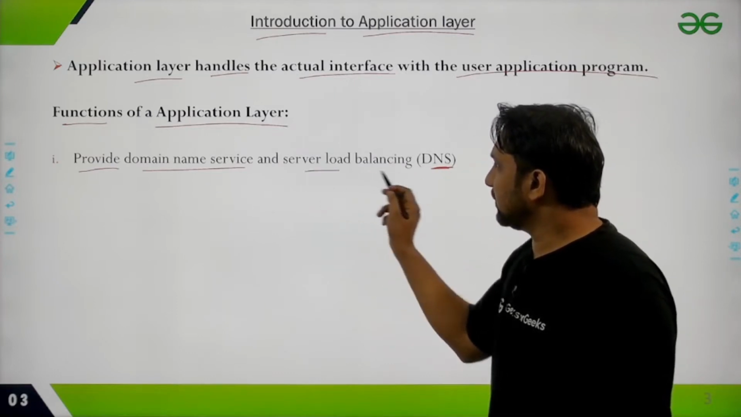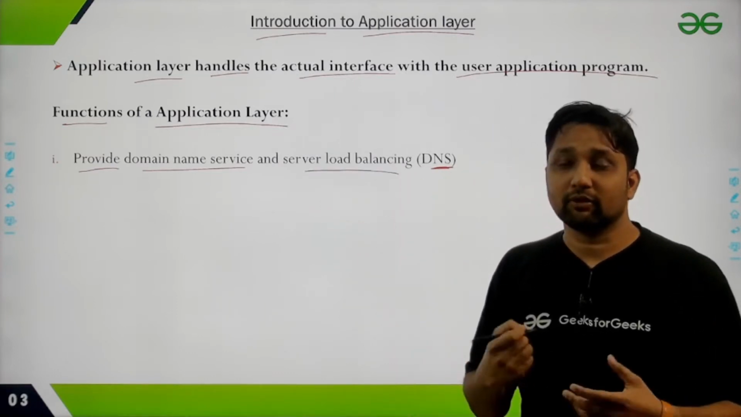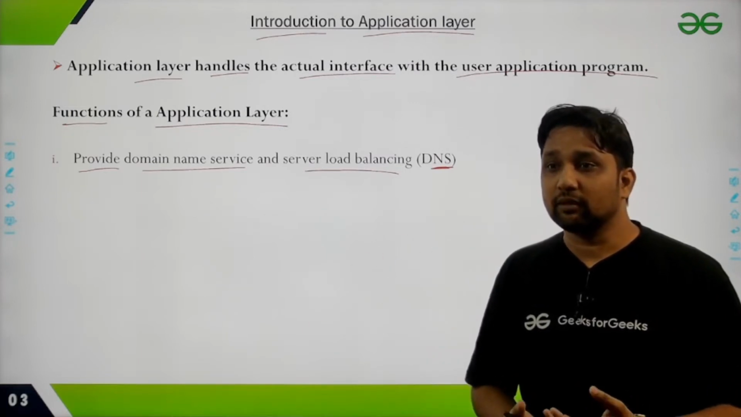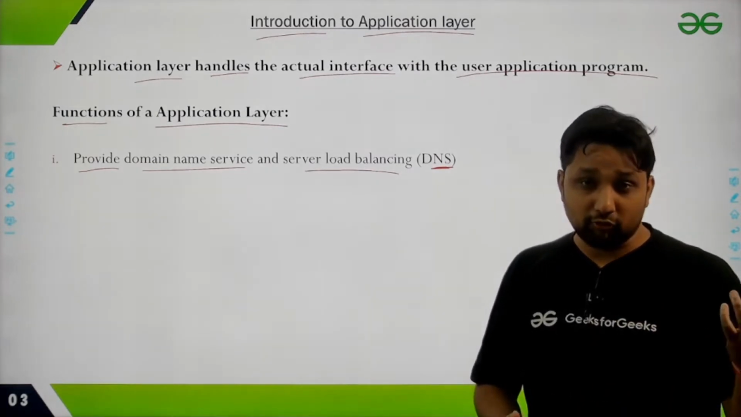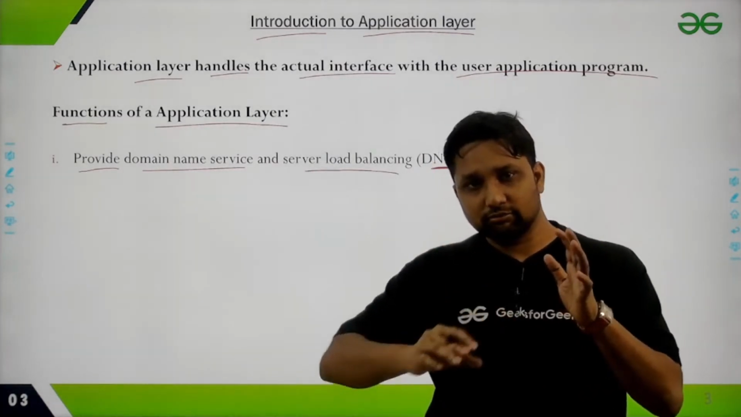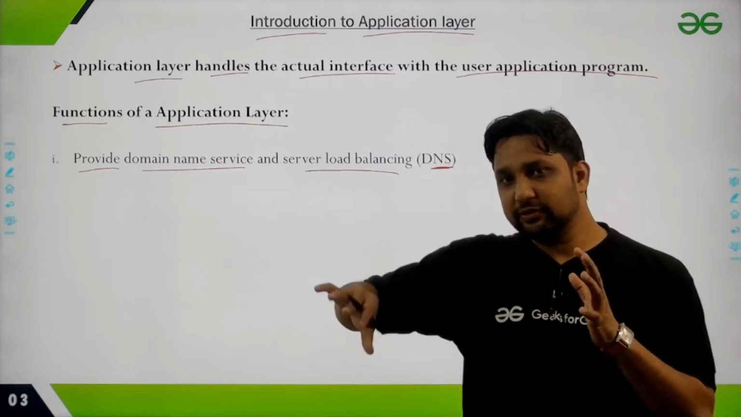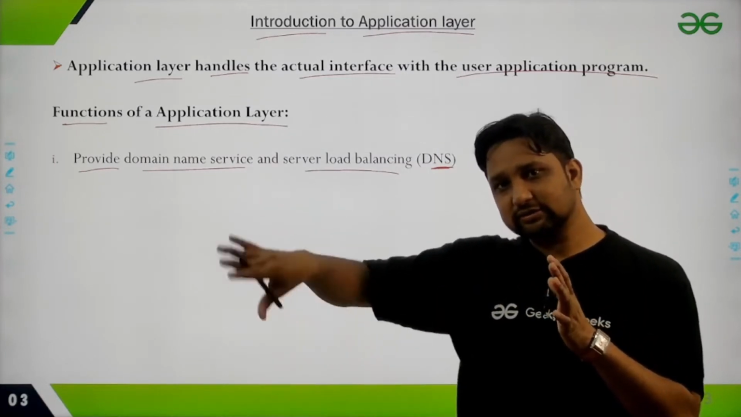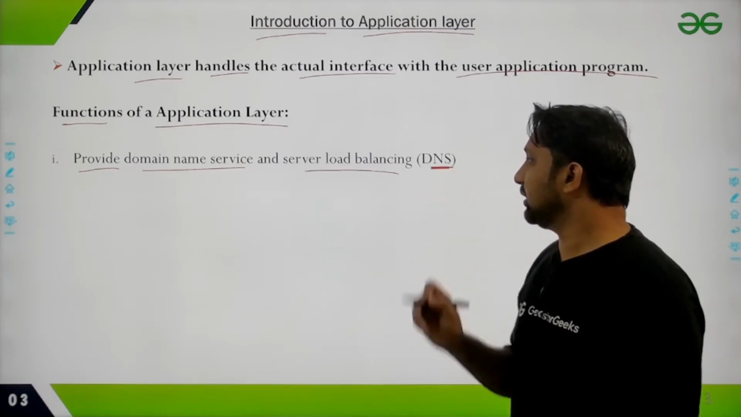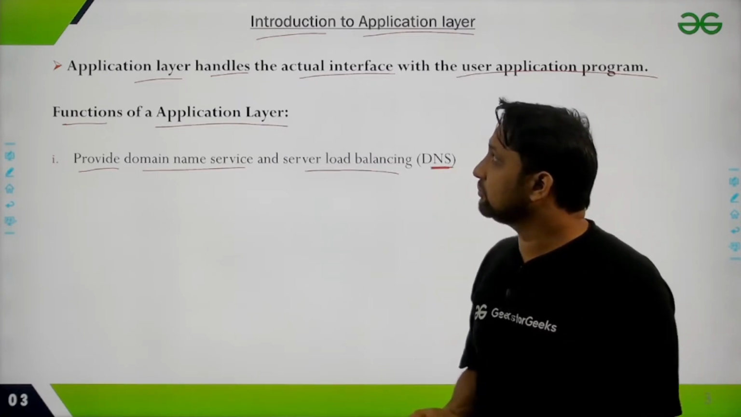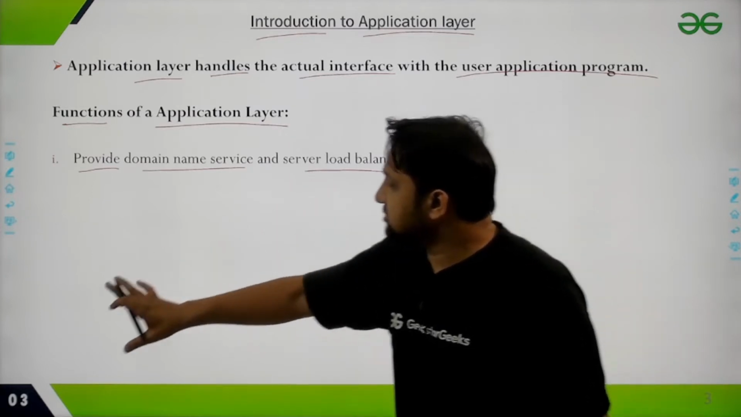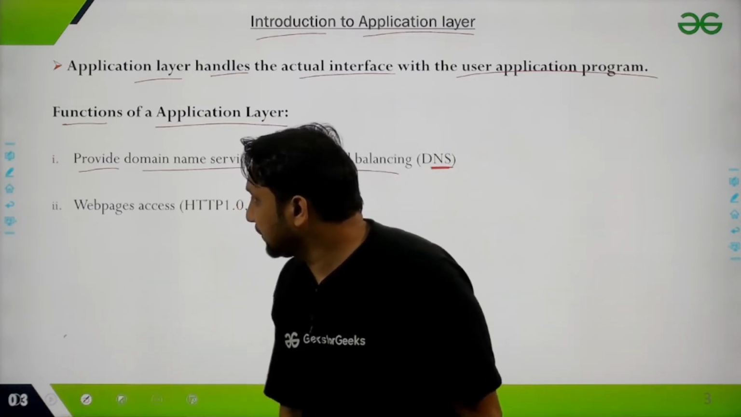Another one is server load balancing. There may be many Google servers available, and if one server gets overloaded, then the queries of that server can be redirected to other Google servers. So this is also done by the DNS protocol. So this is one of the applications at the application layer.